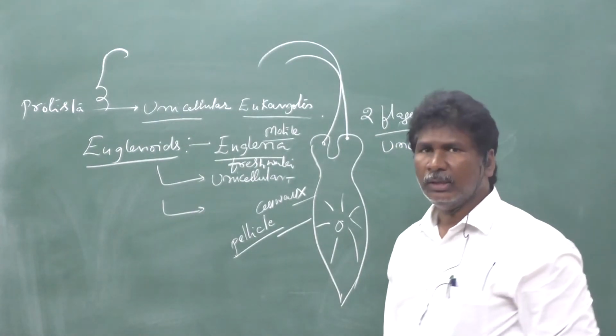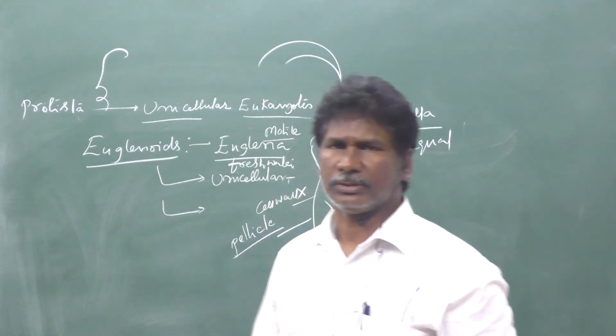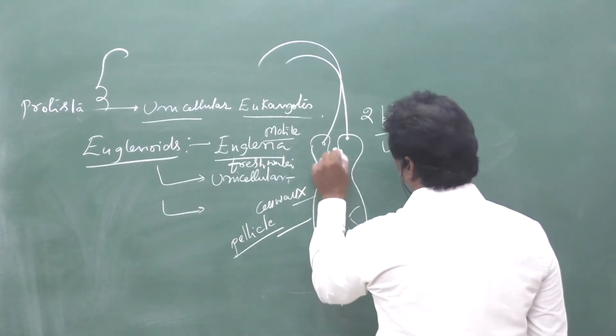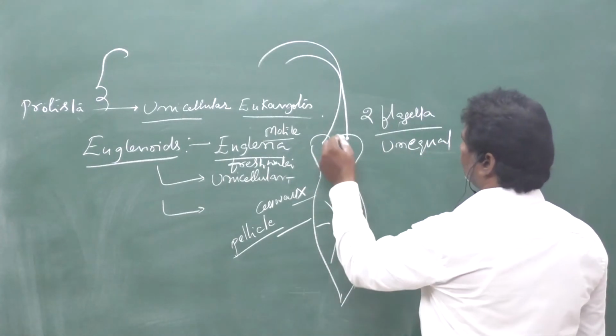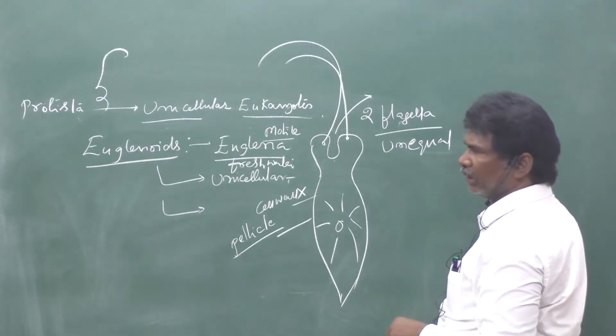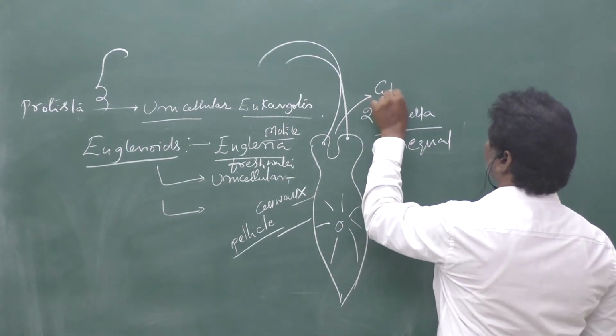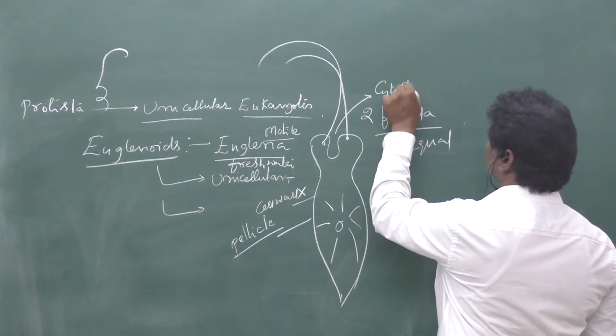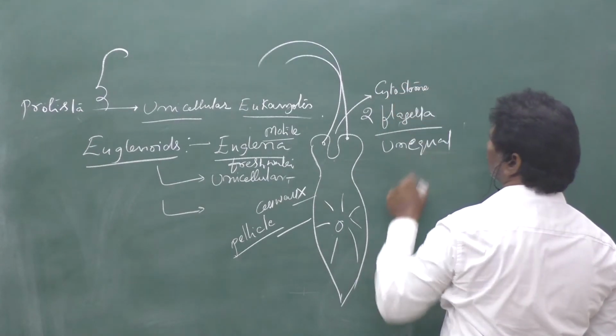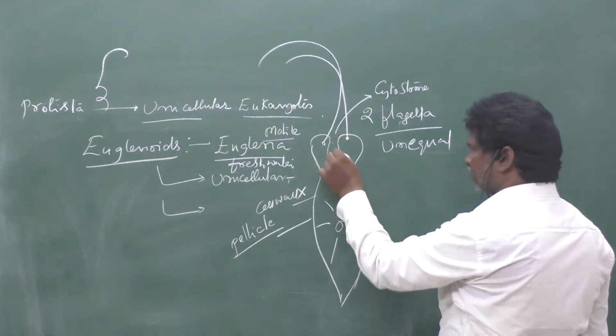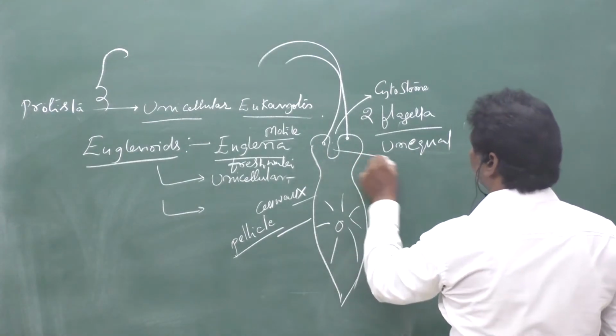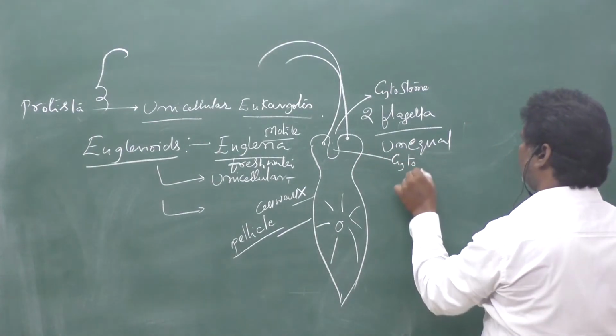One is long and another one is short. And also when we observe the anterior side, there is a mouth opening that is called cytostome. Then after that it opens into the Euglena, that is called cytopharynx.